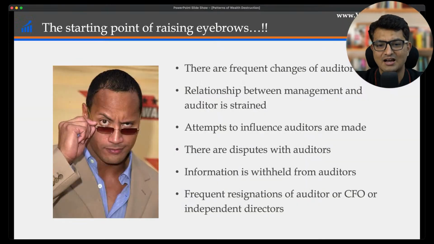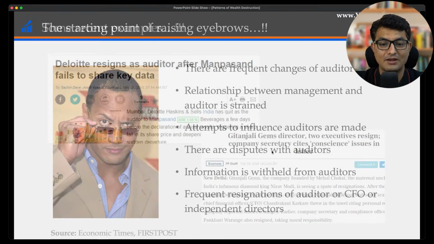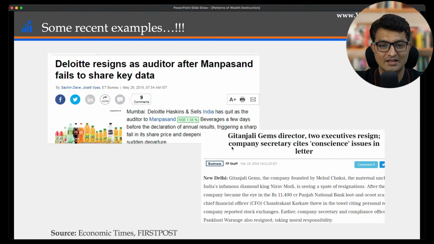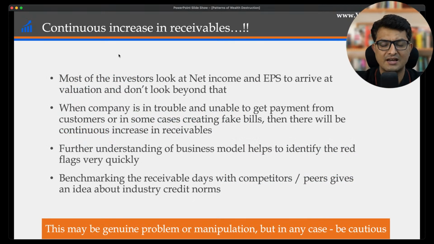If the company is having high receivables, that is a problem. There are frequent changes in terms of auditors, again a red flag. Relationship between management and auditor is strained. There are a lot of warnings it is giving. Sometimes even there are frequent resignations of CFOs. Like if you see Manpasand Beverages, Gitanjali Gems, all these things happened.